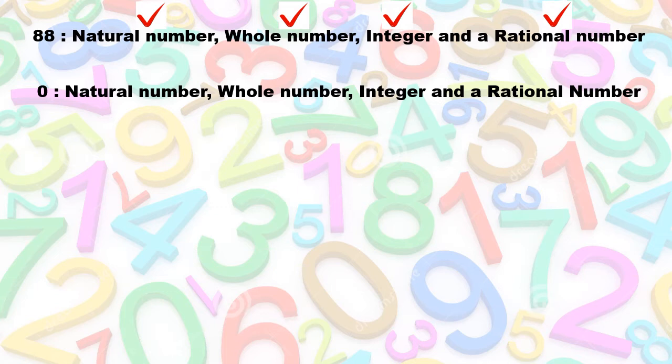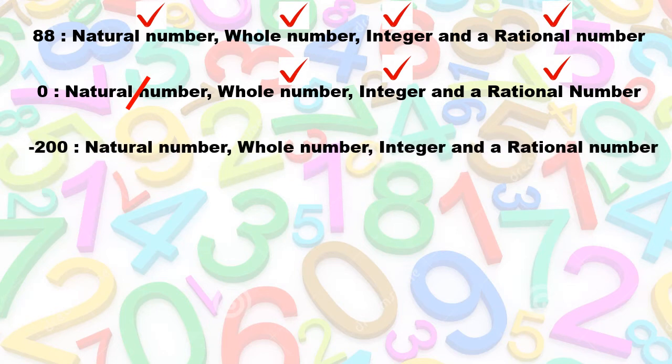So let's think. Is it a natural number? 1, 2, 3, 4, 5? No. So it's excluded from the natural numbers. Is it a whole number? The 0 gets added? Yes, it is. Is it an integer? -5, -4, -3, -2, -1, 0, 1, 2, 3, 4, 5? Yes, it is. And is it a rational number? Can it be written as a fraction? Yes. 0 over 1. 0 over 1 will give you 0, so it is a rational number.